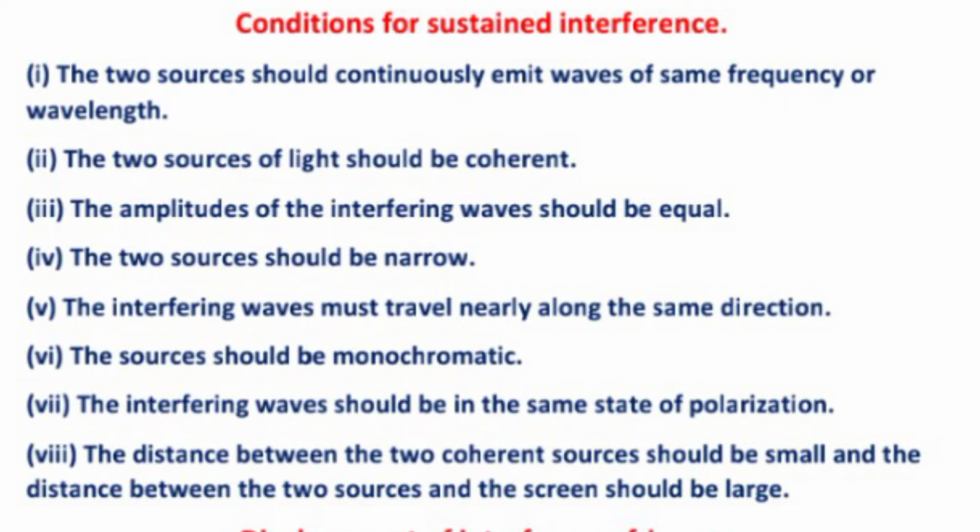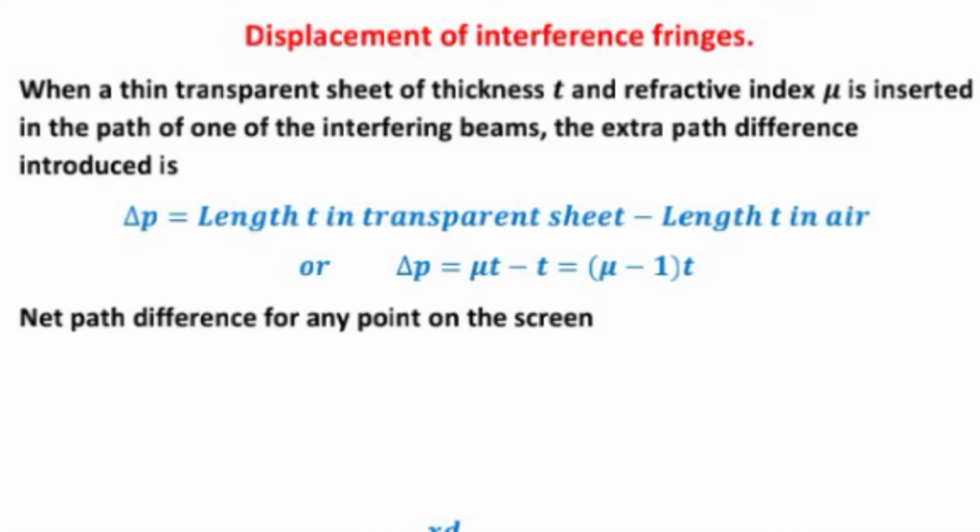The distance between the two coherent sources should be small, and the distance between the two sources and the screen should be large. Now the displacement of interference fringes. When a thin transparent sheet of thickness T and refractive index mu is inserted in the path of one interfering beam, the extra path difference is introduced by delta P